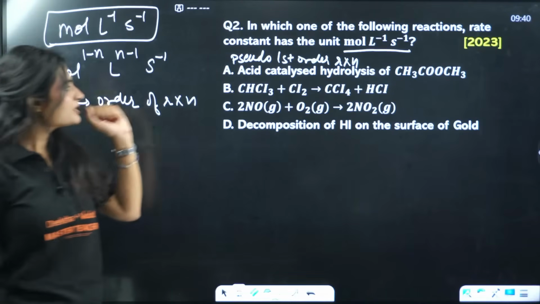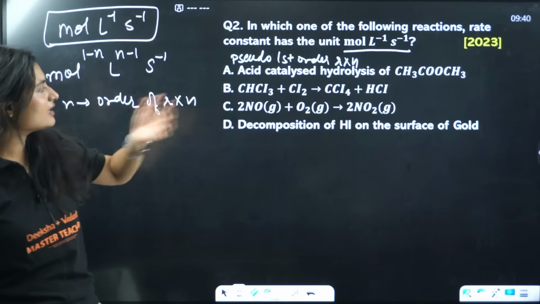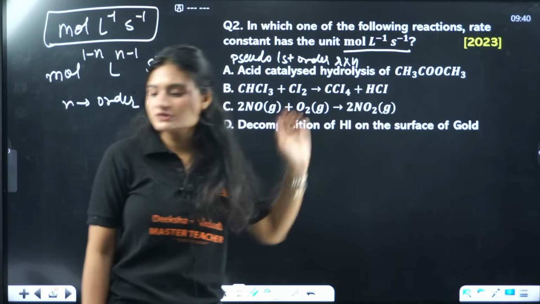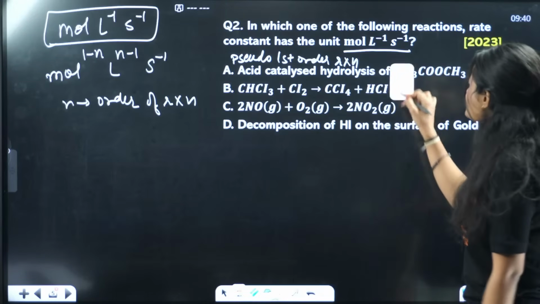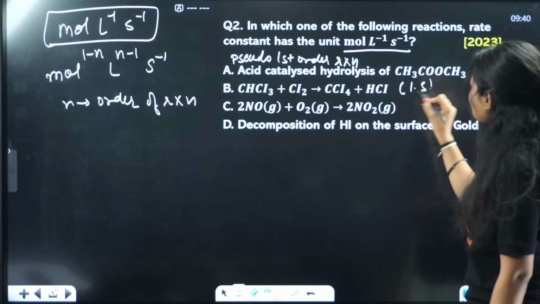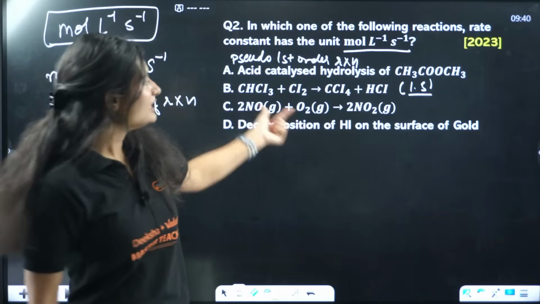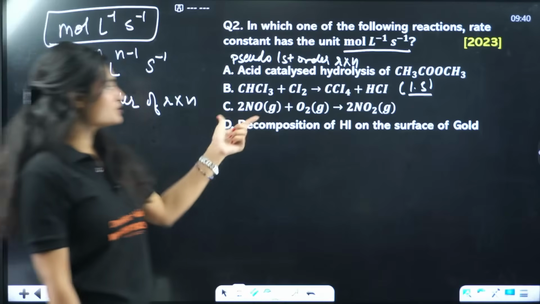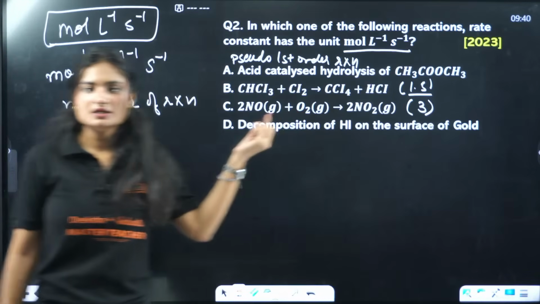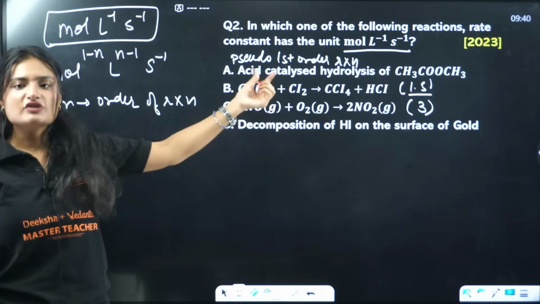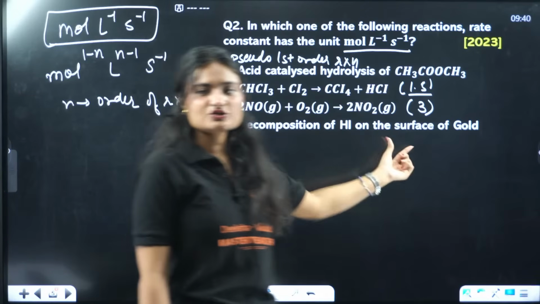Now the second one looks like this, right? Chloroform reacts with chlorine gas and forms carbon tetrachloride. But this reaction has a fractional order of around 1.5. It's not a zero order reaction. Similarly, the nitrogen oxide reaction is a third order reaction. The order is 3. For this reaction, the order is fractional, 1.5. So our only source is this last reaction.